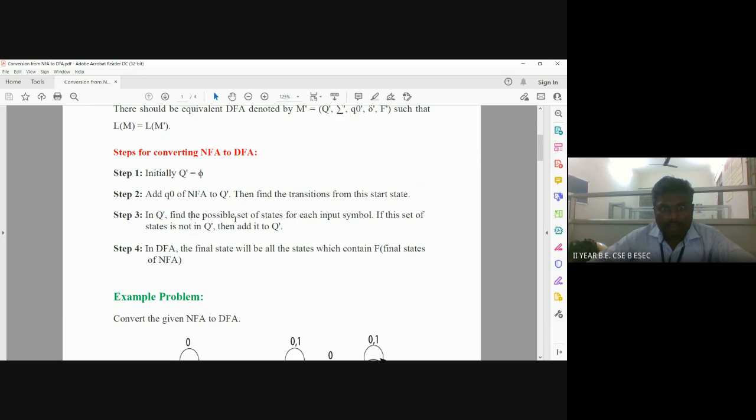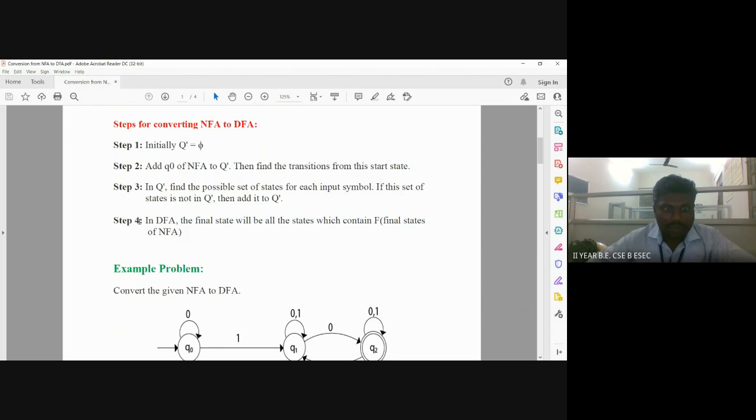Now find the possible set of states for each input symbol in Q dash, the DFA. If this set of states is not in Q dash, then add it to Q dash.